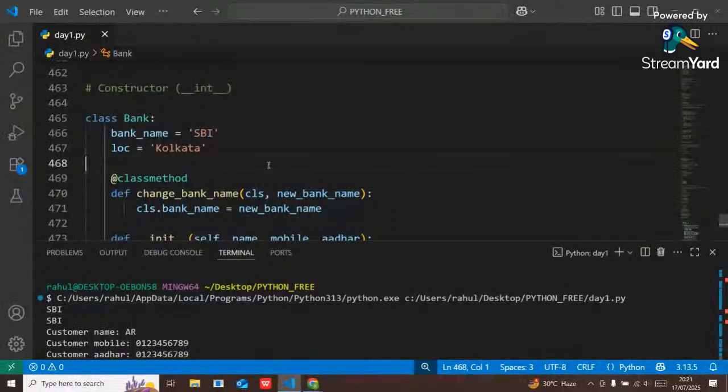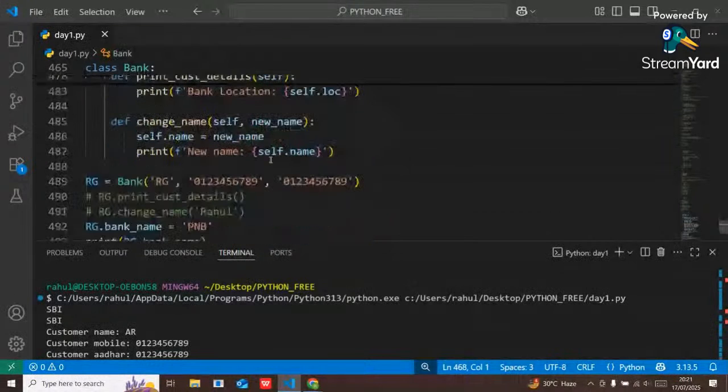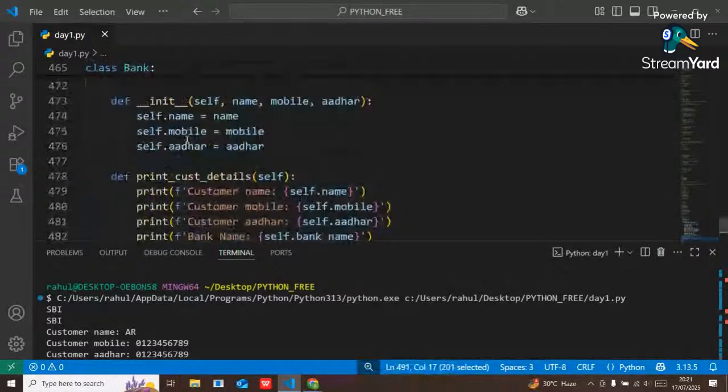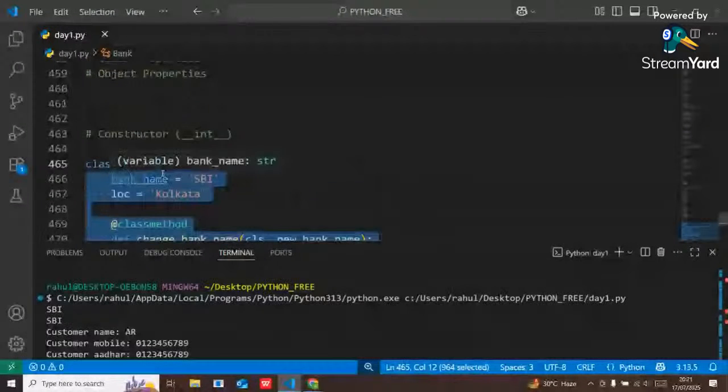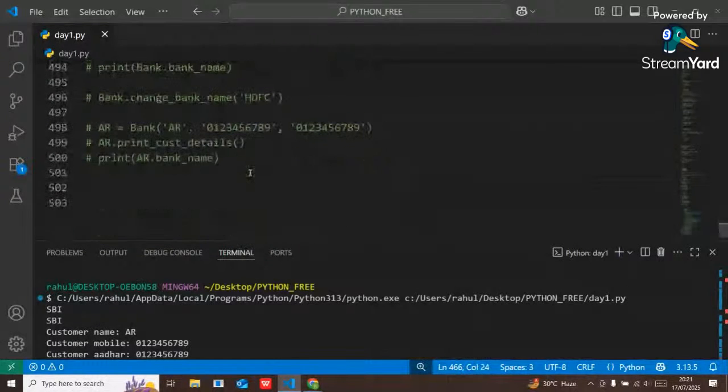Okay guys, we have understood class properties, class method and object method. Just give me a few moments, after that I will explain what a static method is. I will take some examples so that you can easily understand. Let me comment it out first. We have already understood a few important concepts like class, object, methods and properties. Now let's move forward to our main pillars.